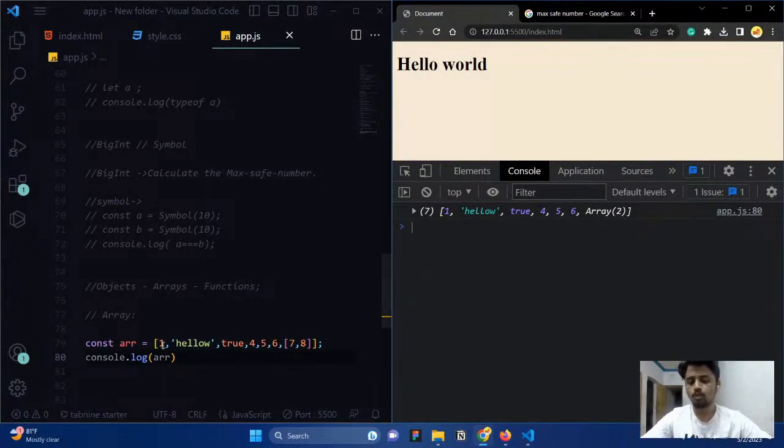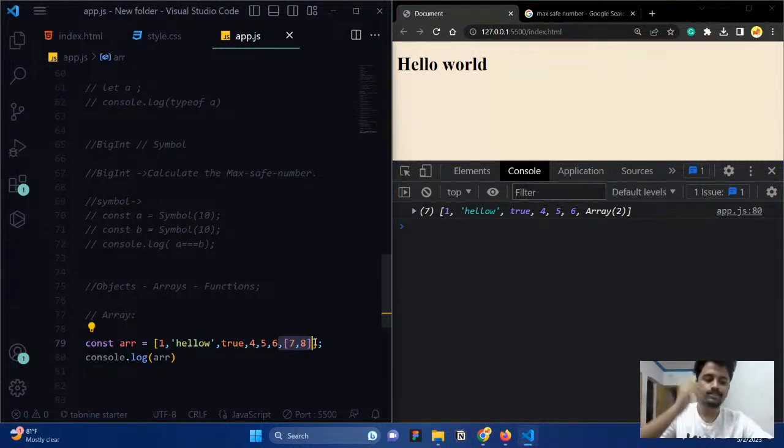Then we count it: 1, 2, 3, 4, 5, 6. And you can see two numbers, but this is not two numbers. This is a single value because it is enclosed in an array. So that's what it is. So it is 7. So that is why 1, 2, 3, 4, 5, 6, and it is one array. That is also one value. So that is going to be 7.